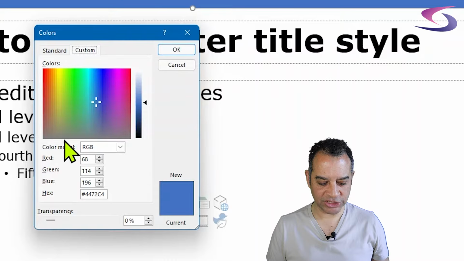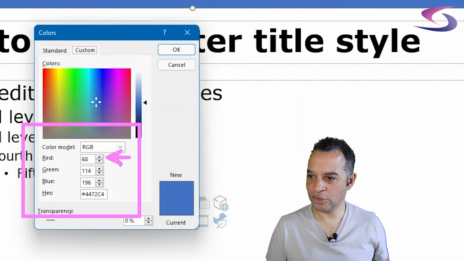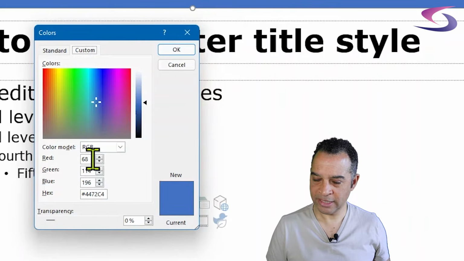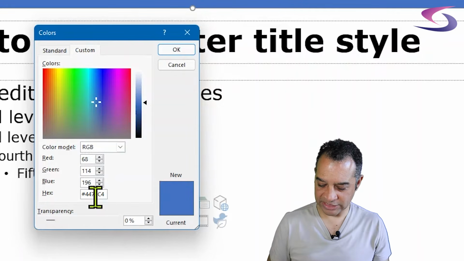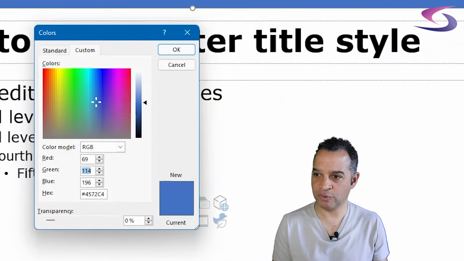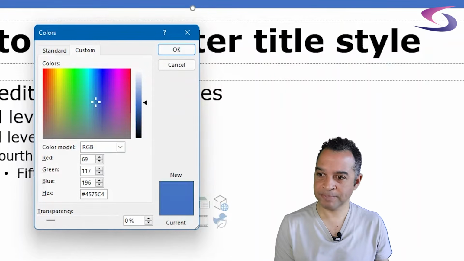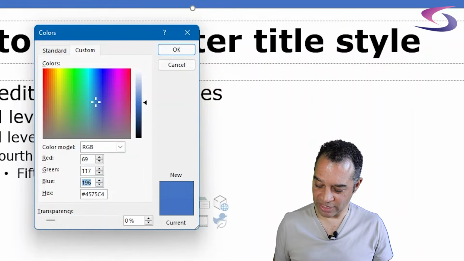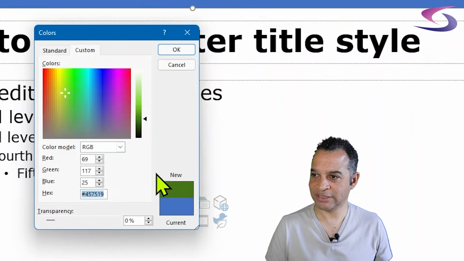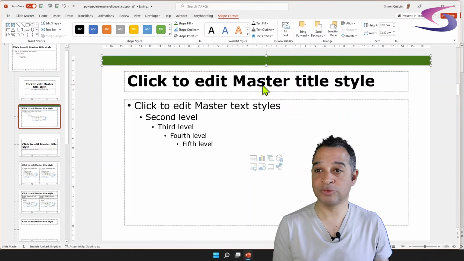In this section, you can type in the red, the green, and the blue. So let's go in here. The red is 69. I'm going to press Tab on the keyboard to move down. The green is 117. Press Tab. And the blue is 25. That's good. Press Tab and you can see this nice green. I'm going to click on OK, and I can see the fill color has changed to that nice green.